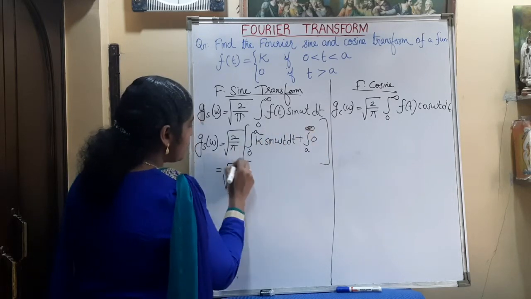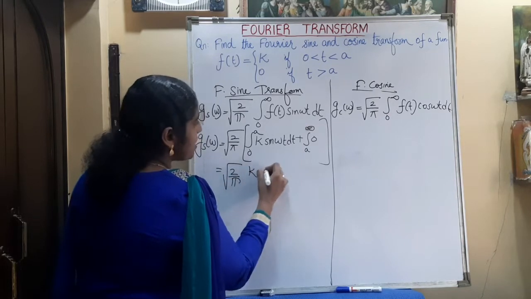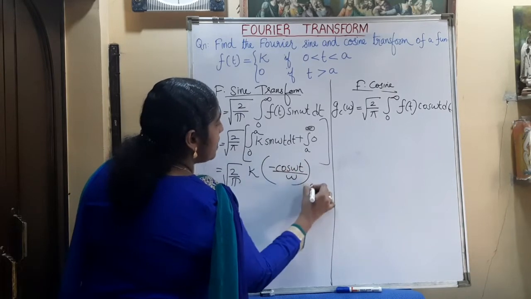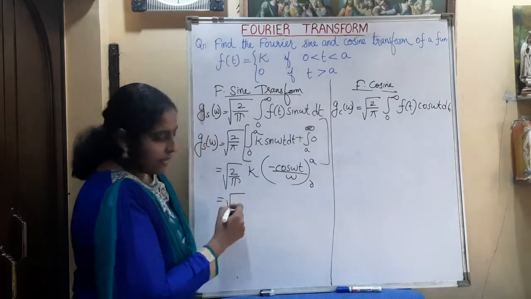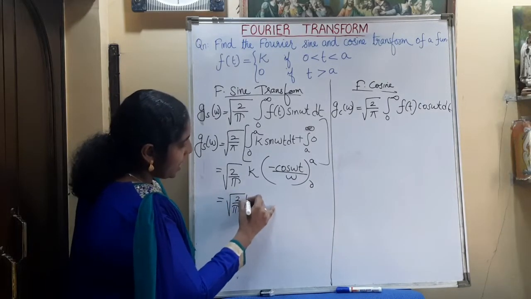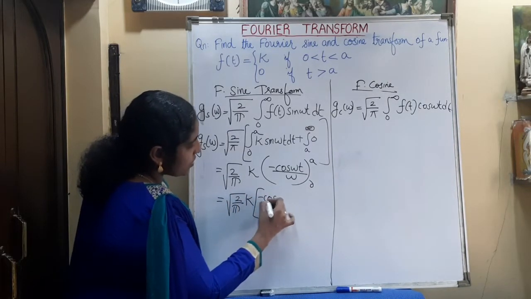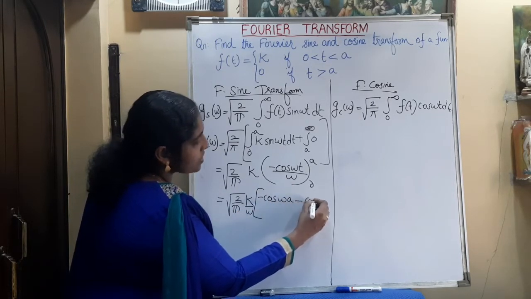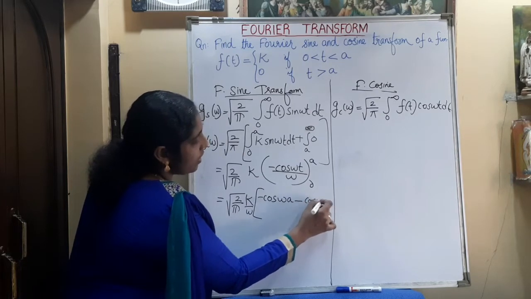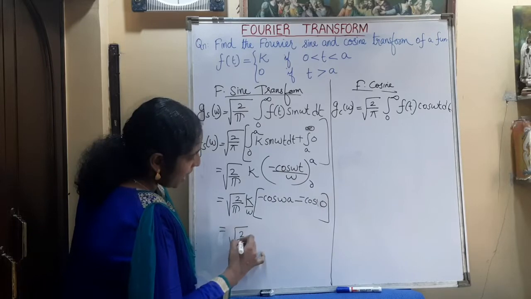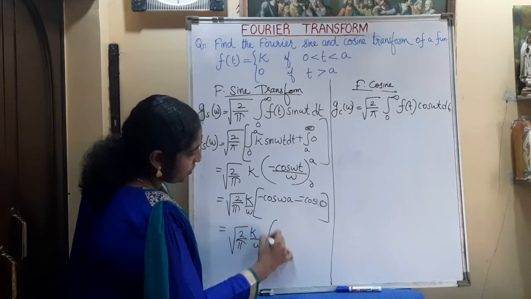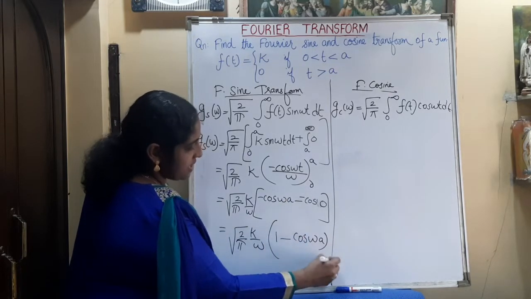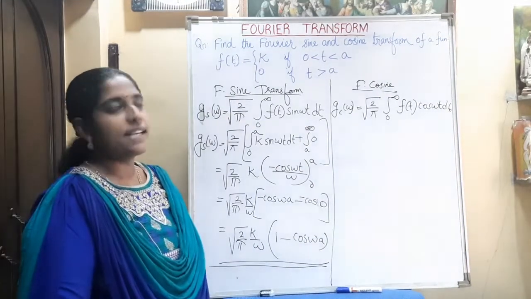So it becomes root of 2 by pi k constant, and the integral of sine omega t is minus cos omega t divided by omega, from the limit 0 to a. On applying the limits, we get root of 2 by pi k by omega, into minus cos omega a minus cos 0, with one minus already there. What is cos 0? It is 1. So minus minus becomes plus: root of 2 by pi k by omega into 1 minus cos omega a. So this is the Fourier sine transformation of the given question.